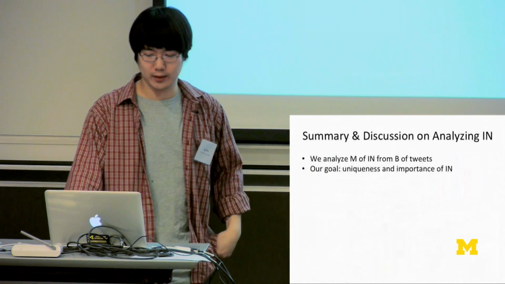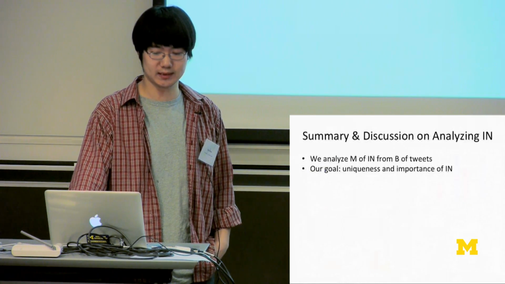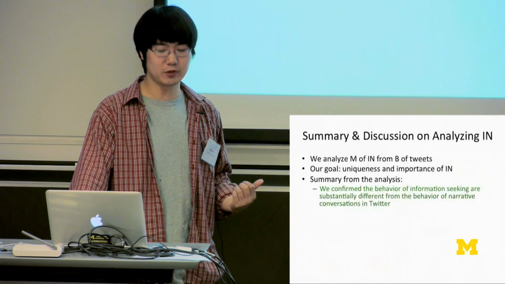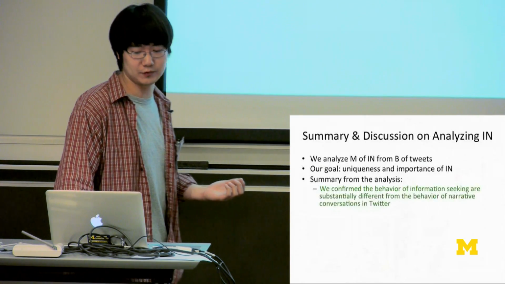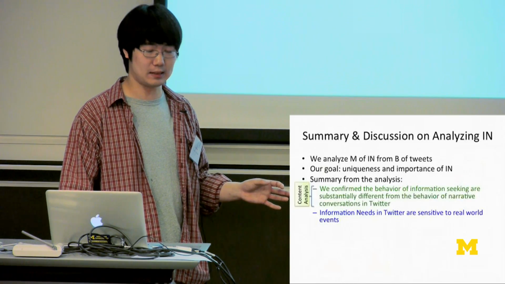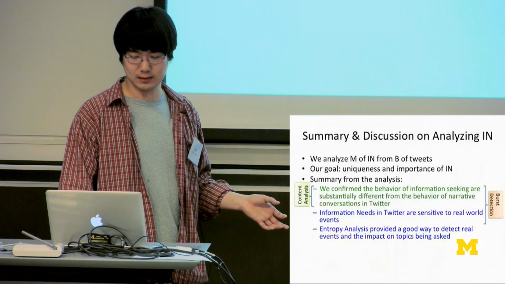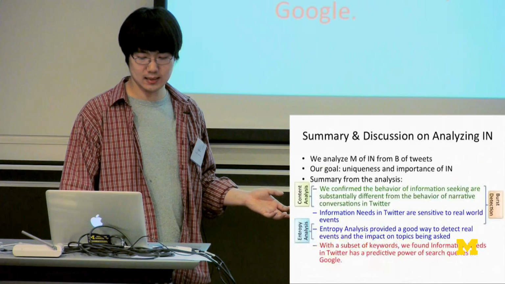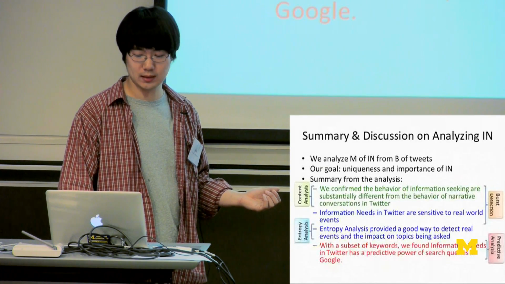To sum up, we analyzed millions of information needs from billions of tweets. Our goal is to show the uniqueness and importance of this feature. The summary of the analysis is that we confirm that the behavior of information seeking is substantially different from the background of Twitter. Information needs in Twitter are more sensitive to real-world events, and entropy analysis provides a good way to detect real-world events and their impact on the topics being discussed. With a subset of keywords, we found that information need in Twitter has predictive power for search queries in Google.